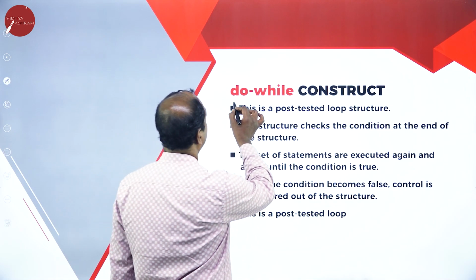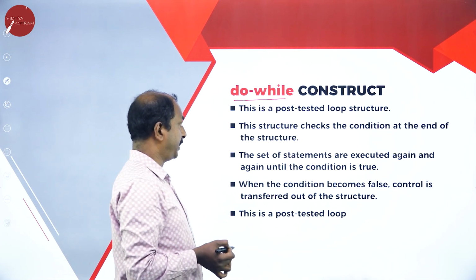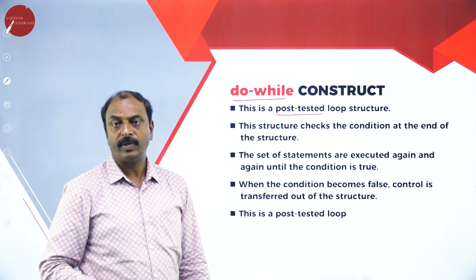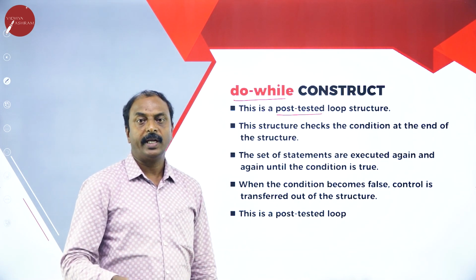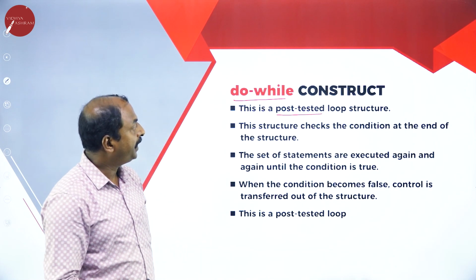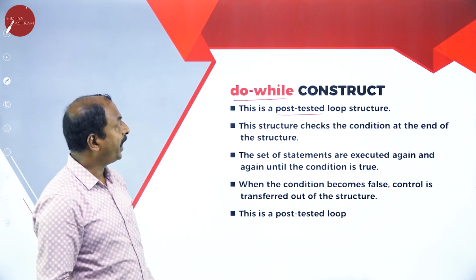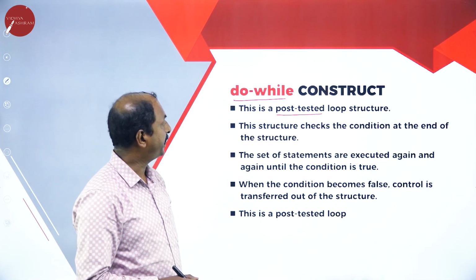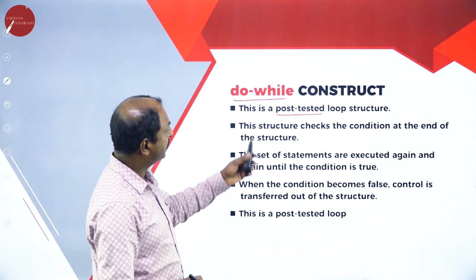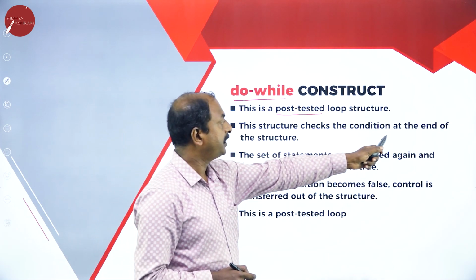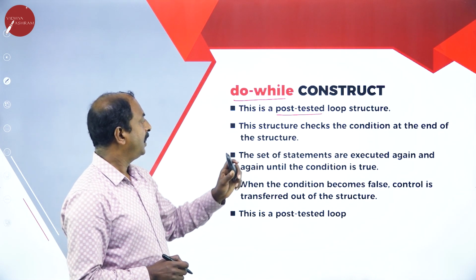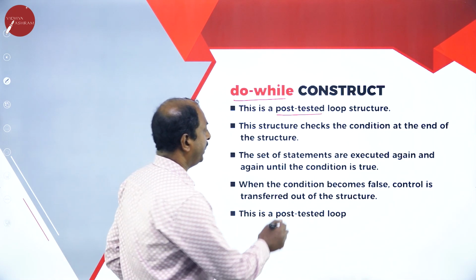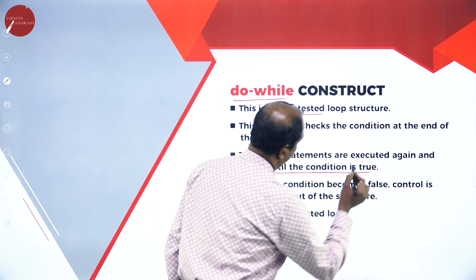Here, the next one is called the do while construct. It is called a post-tested loop structure. As we have seen in the previous slide, the while loop is called a pre-tested looping structure, while do while is called a post-tested looping structure. Again, it checks for the condition at the end of the structure, and the set of statements are executed again and again until the condition is true.